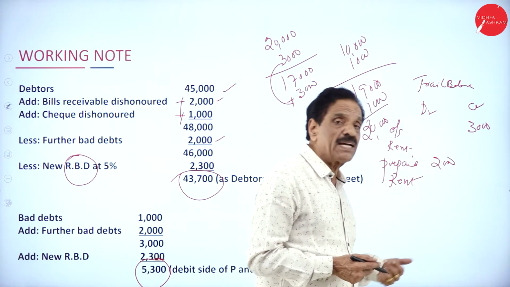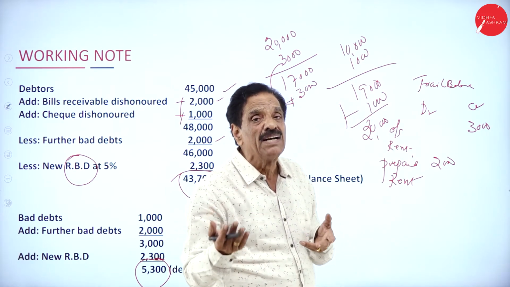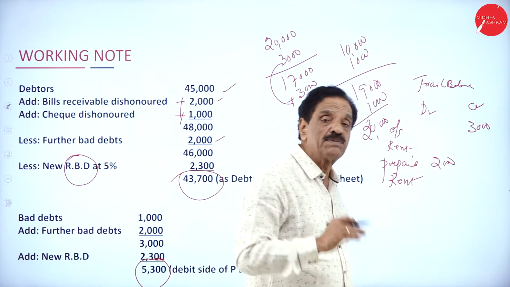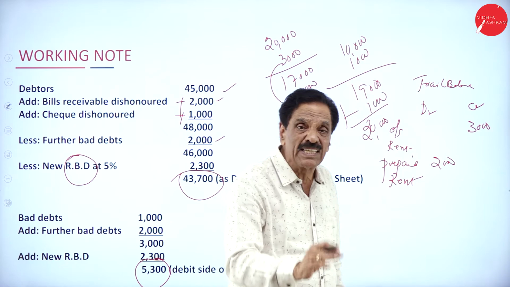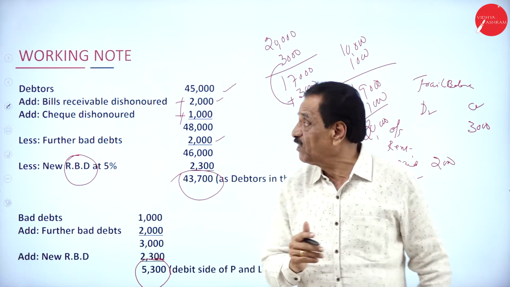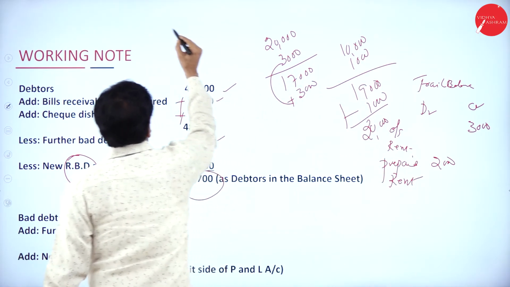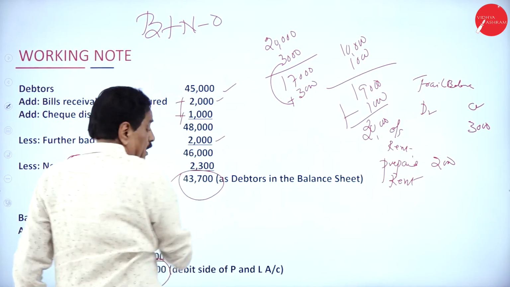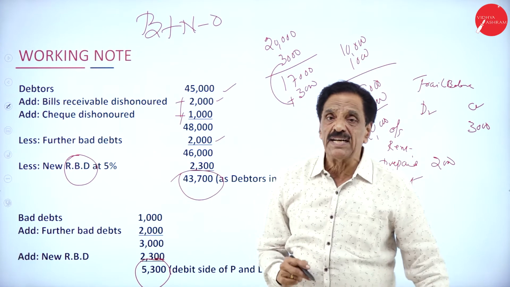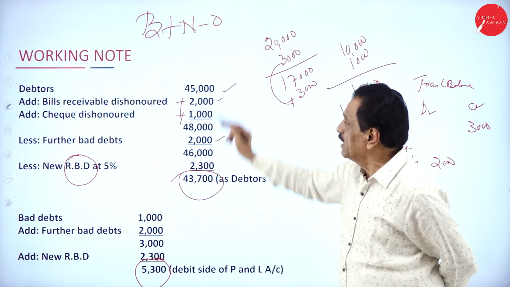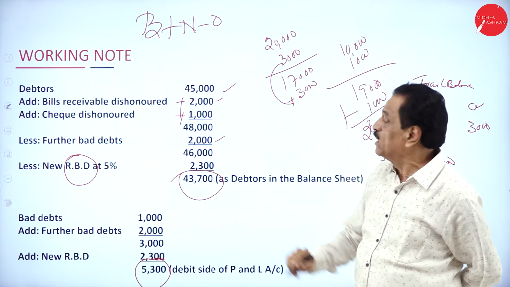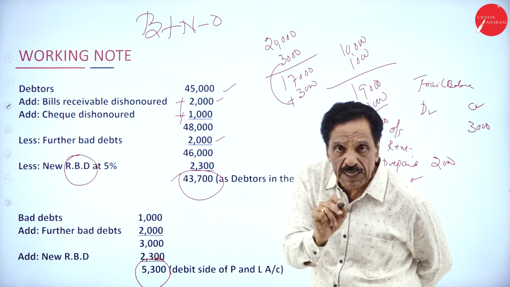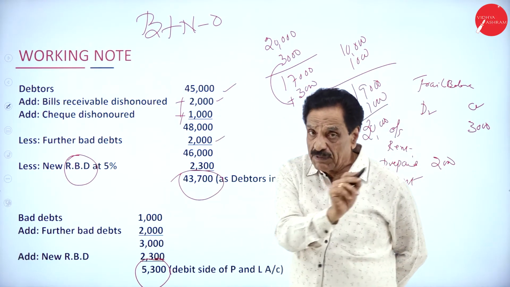Whatever the bad debt here comes in the trial balance, it's already deducted from the debtor. Whatever the bad debt comes in the adjustment, that should be deducted. What's the formula for bad debt? Bad debt plus new RBD minus old RBD. This is the formula for bad debt. New RBD will be in the adjustment, old RBD in the trial balance credit side.